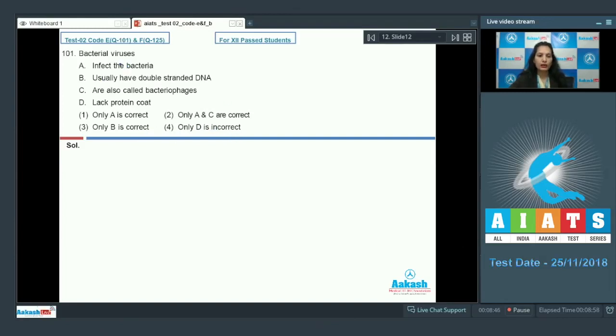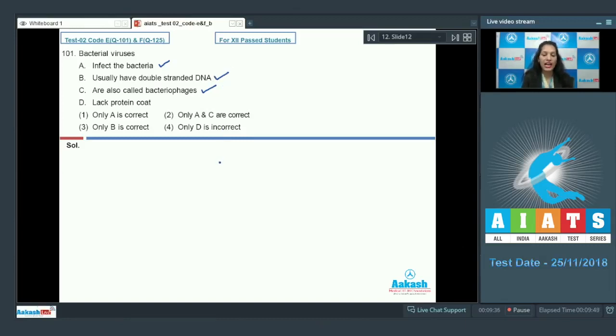You have to tell out of these four statements A, B, C and D which ones are true about the bacterial viruses and which ones are false. See here, bacterial viruses are called bacteriophages. So C statement is absolutely correct. A, yes, they infect the bacteria, hence called the bacterial viruses or the bacteriophages. Bacteriophages generally have double-stranded DNA as their genetic material. So B statement is also correct.